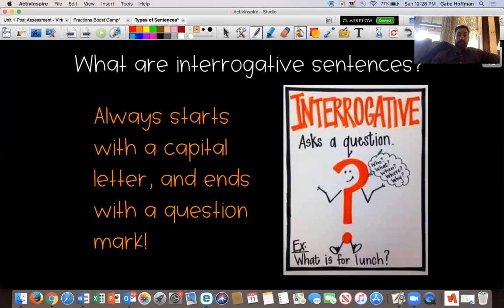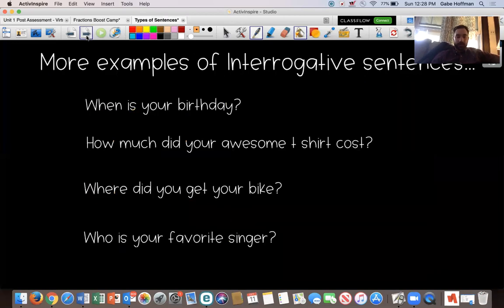Just like declarative sentences, they always start with a capital letter, except this one, every one of them ends with a question mark. It's always a question. It has to end with a question mark. If it ends with a period, not an interrogative sentence. So let's look at some examples.